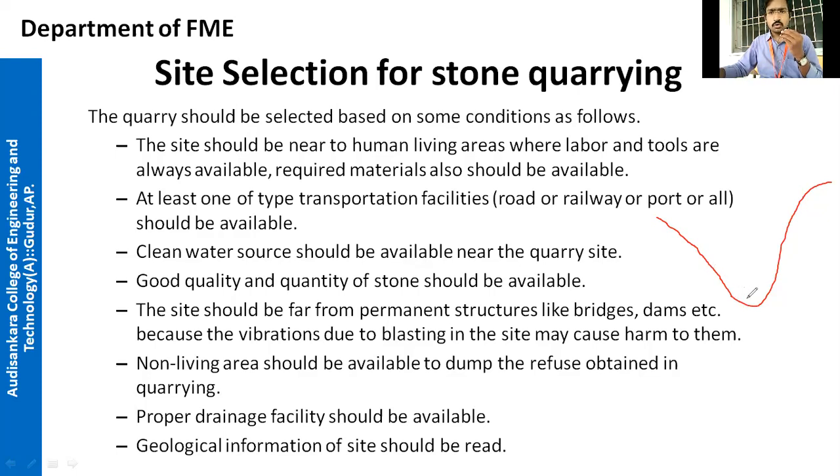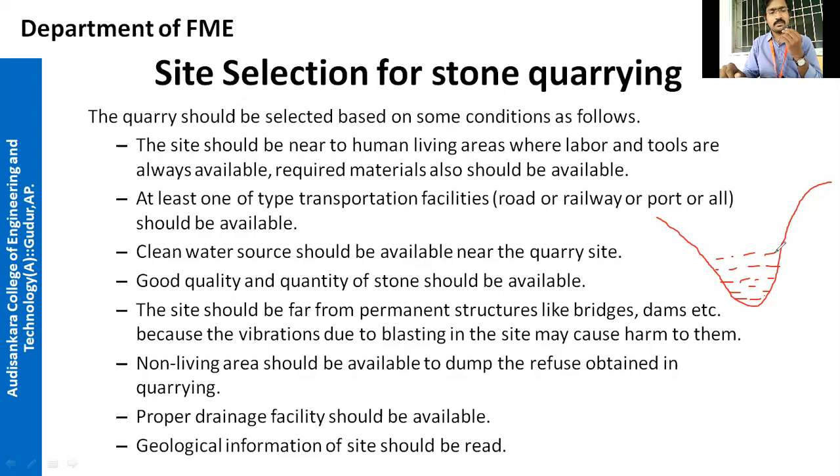Slowly the water gets accumulated, right? The water gets filled in the quarry site. There will be no place for the water to go, right? So you come after 2 days, and what will you see? You will see a pool of water, a swimming pool, because there is no proper drainage. That's why the rainwater is getting stored in the quarry site itself.